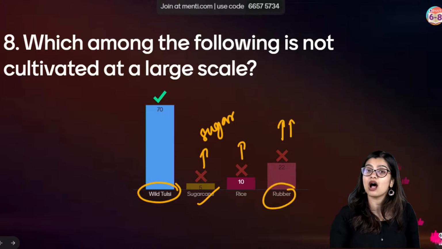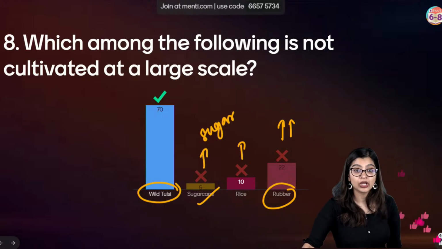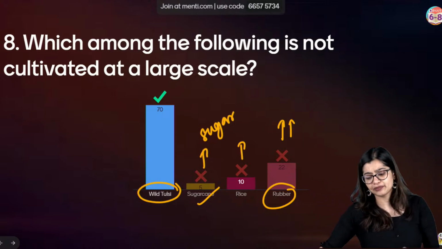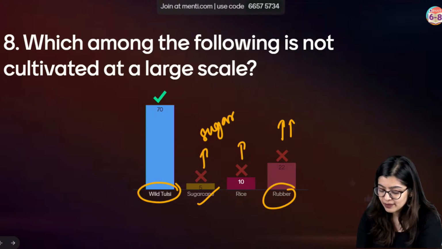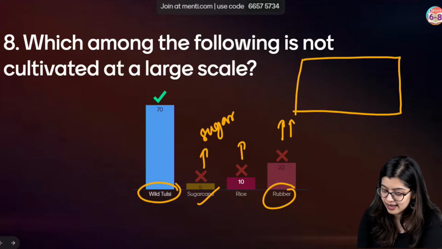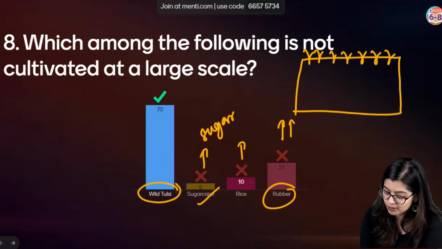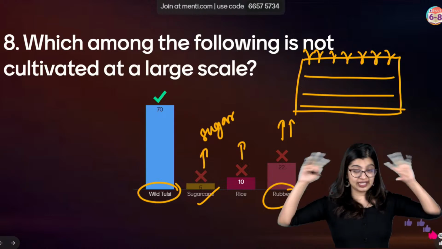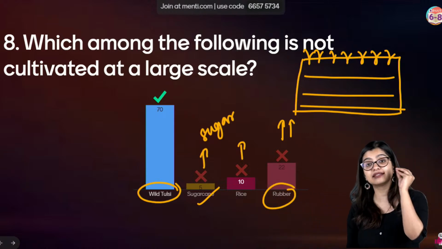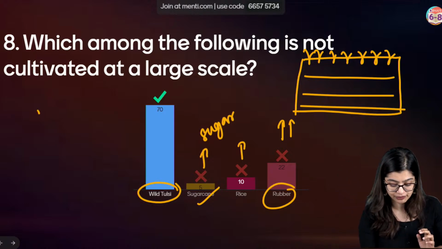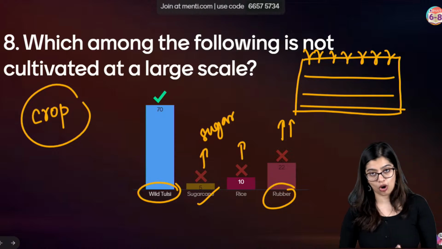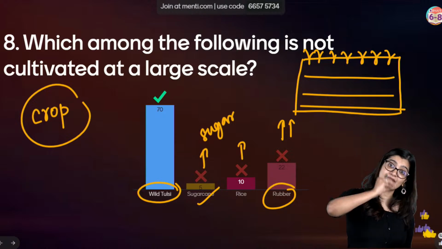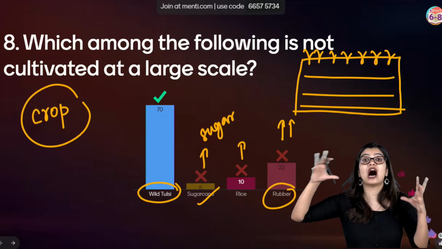Rubber is also grown at a large scale. You will see rubber farms, rubber plantations. Those of you who have gone to Kerala, you will see a lot of rubber trees grown in one piece of land. So when I say large scale, it means that we have a huge piece of land and we grow one crop, or maybe two plants, in large numbers, right? So this concept of growing the same plant in a piece of land, we call this plant a crop, right? So the word crop comes from the fact that in a piece of land, I am growing the same plant on a large scale.